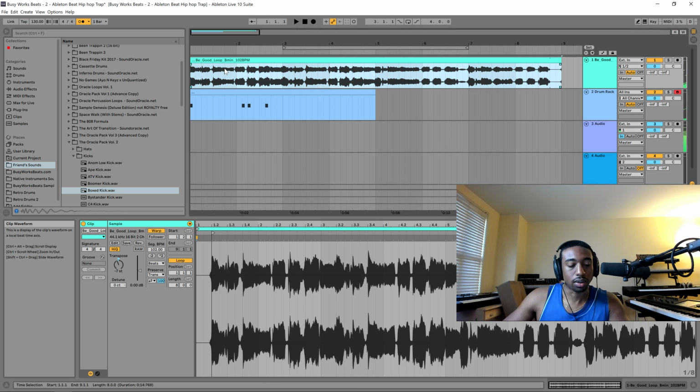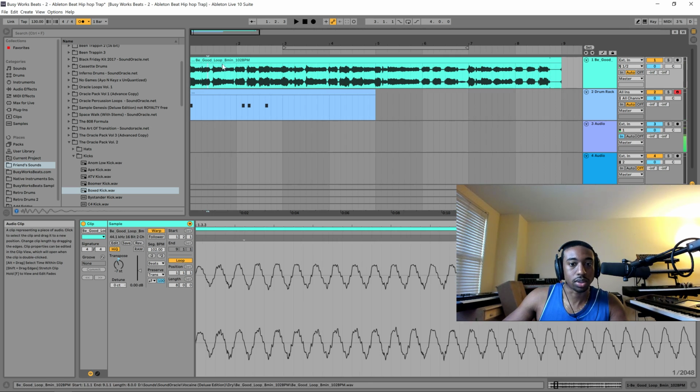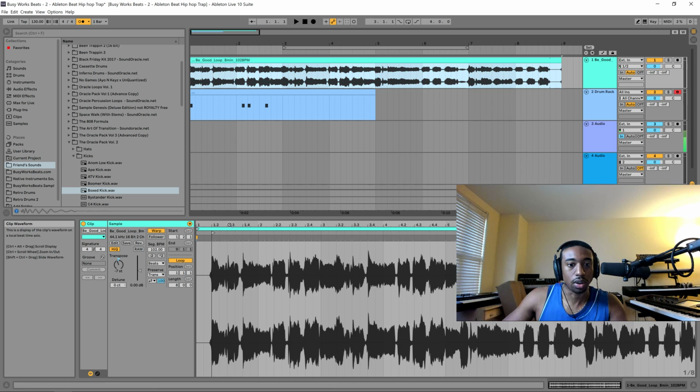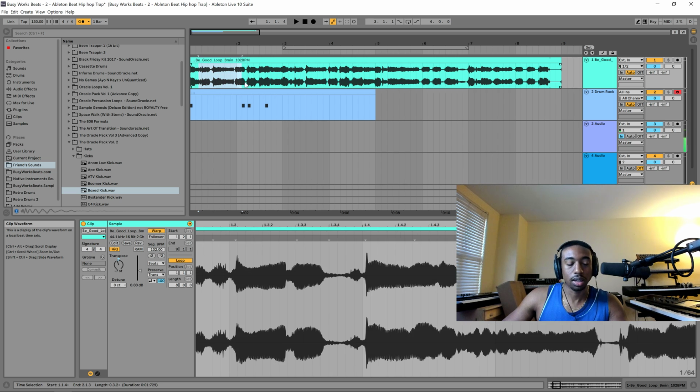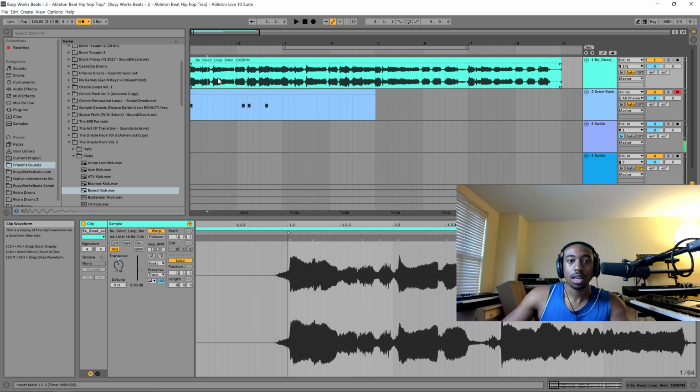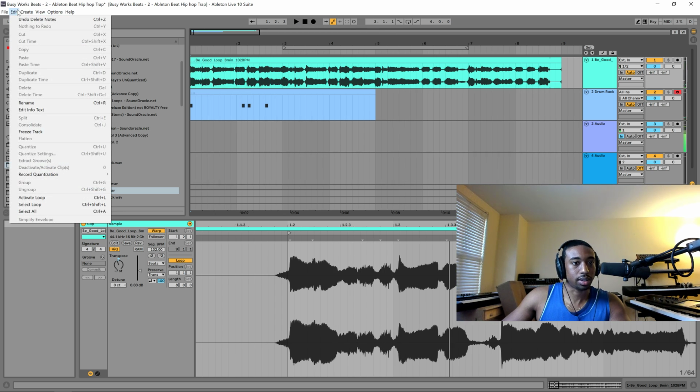Darn, I wish I could, I don't know how to micronudge. So let's hit Alt. Alt usually solves all problems. Let's figure out if Alt is the key. And that's not the key. Is Shift the key? No. Is Control? No. Let me figure this out. Hopefully we can figure it out. I should not have to Google right now how to micronudge. Let's check Edit. Usually under Edit, they tell you how to do stuff. I don't see a nudge feature anywhere in the Edit menu.